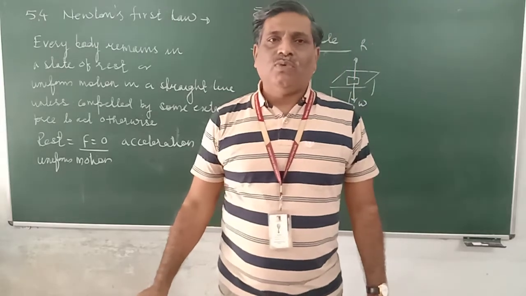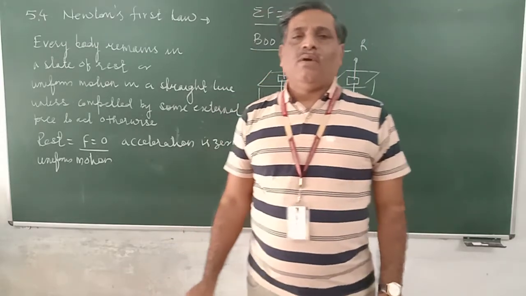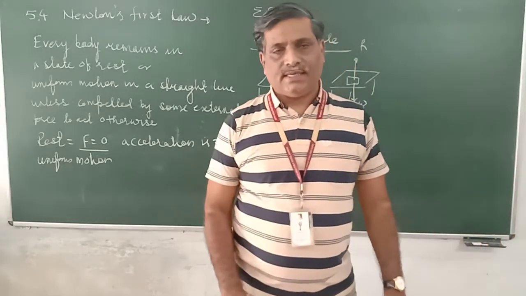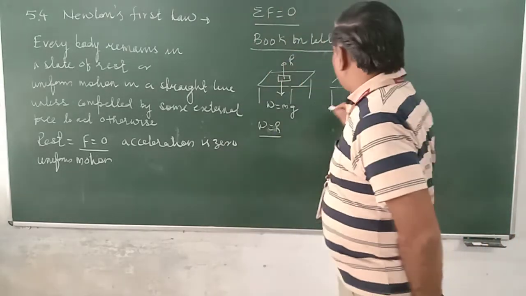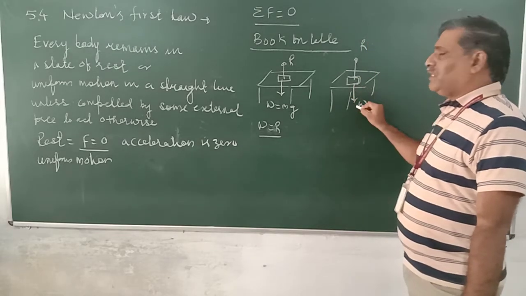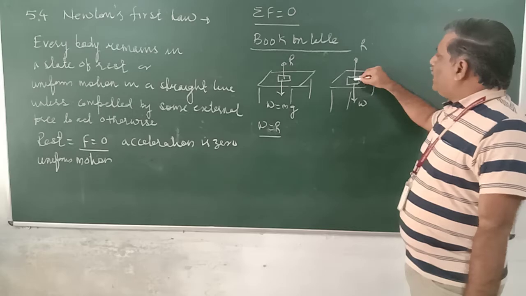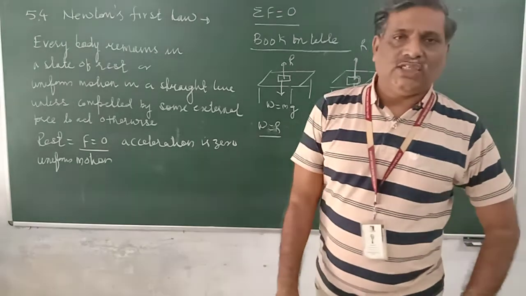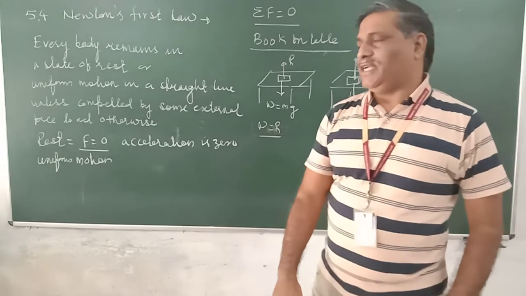If the state of motion is at rest, then we try to find out different types of forces there. The correct statement is that as the book is at rest, one force is in downward direction, and there is the reaction force in upward direction. This becomes the correct statement.